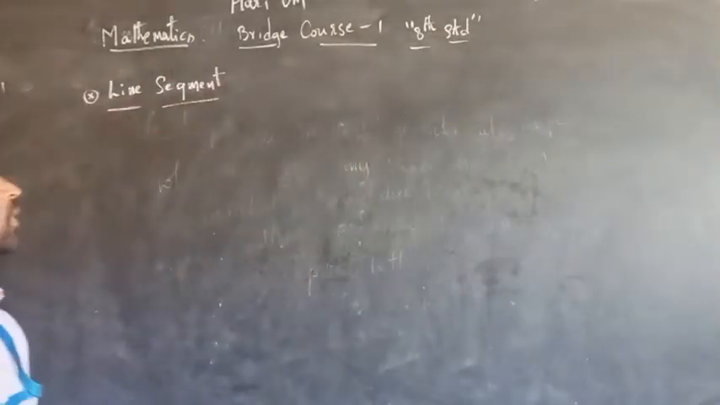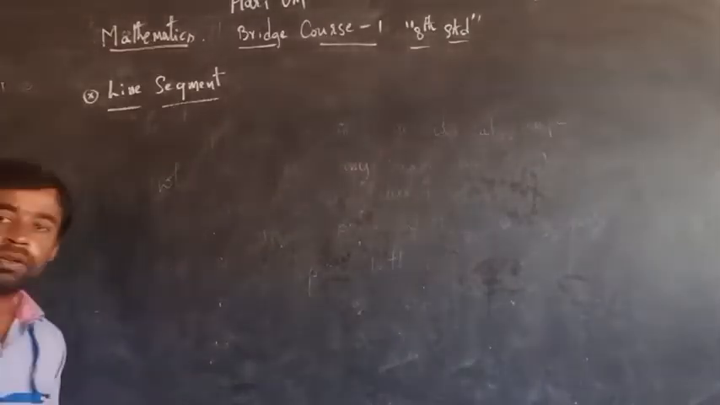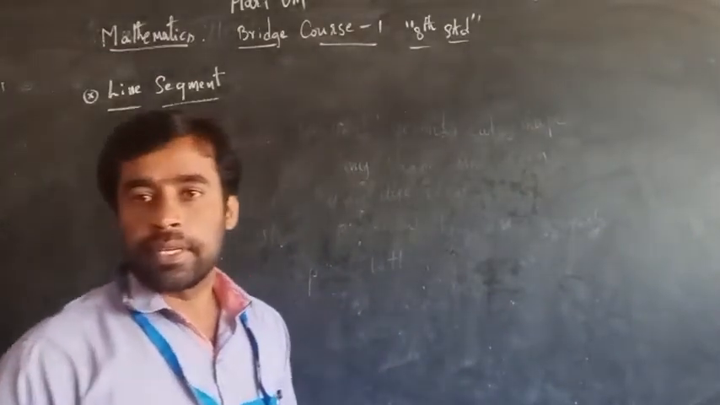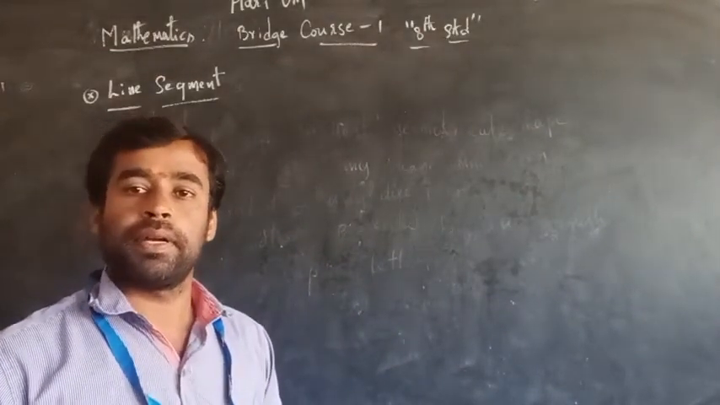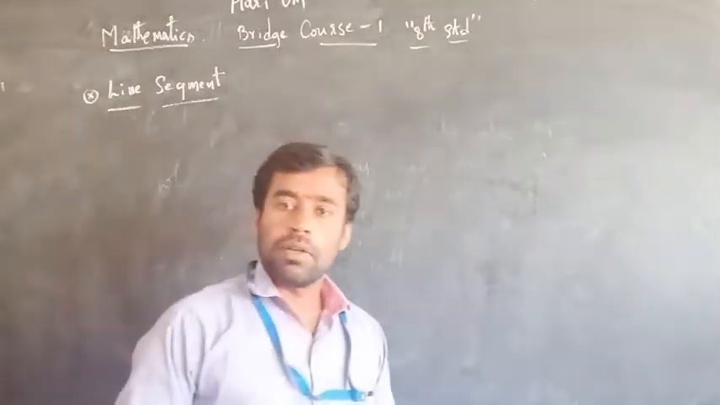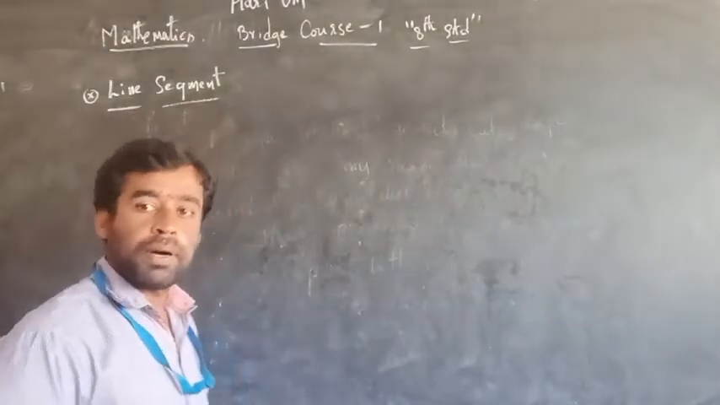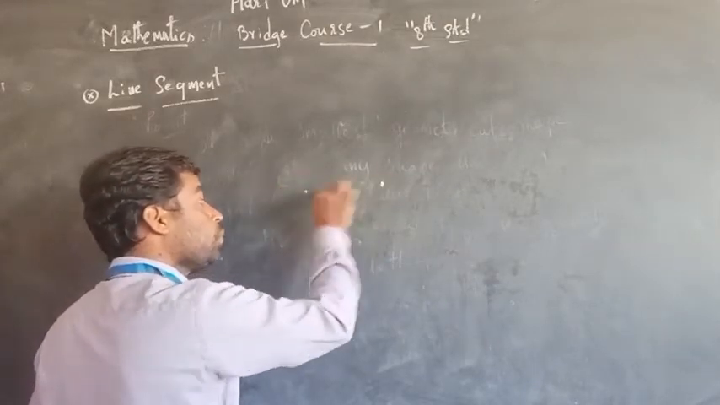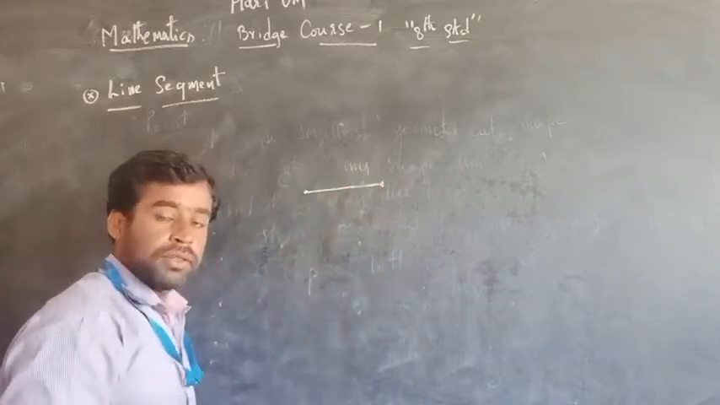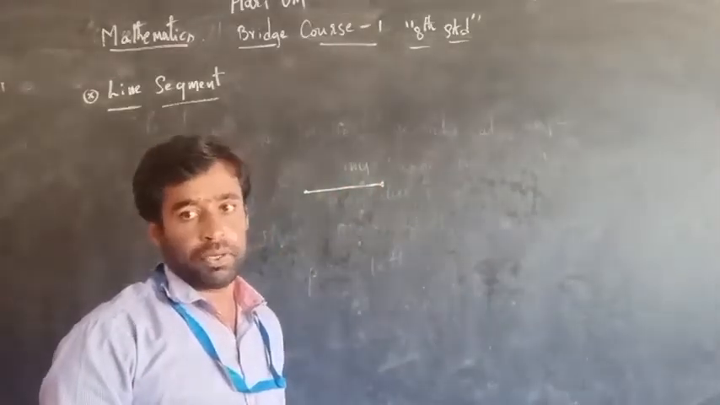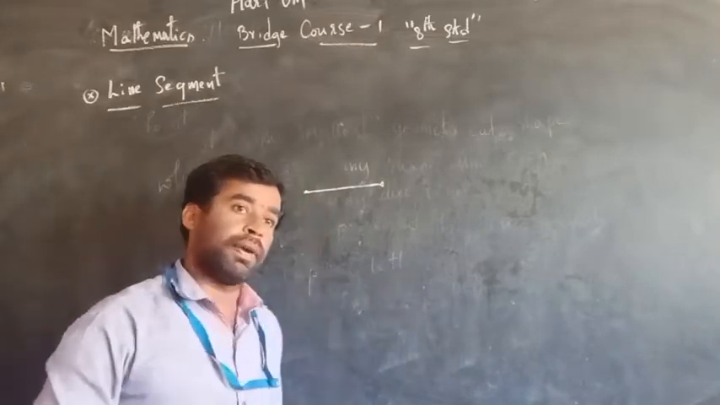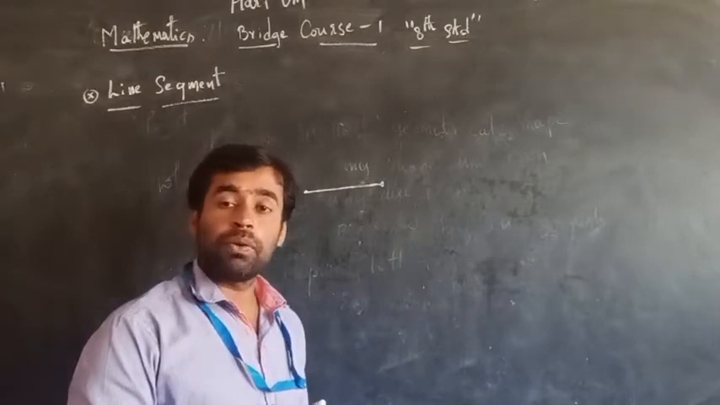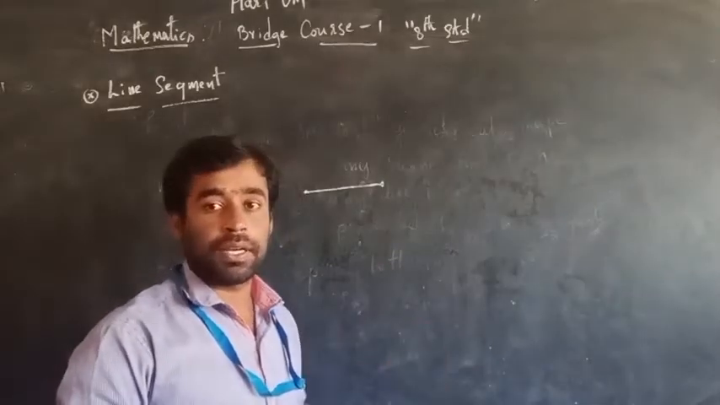Now we are going to discuss one of the basic geometric concepts, which is the line segment. Already we have studied about a line segment. What is a line segment? Yes, correct. A line segment is a part of a line, or a line joining two endpoints. Or we can also define it as the distance between the two endpoints. It's a part of a straight line.